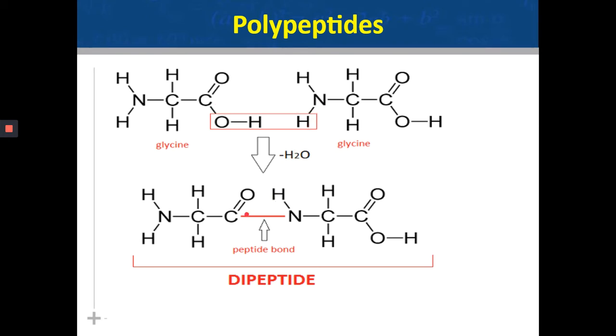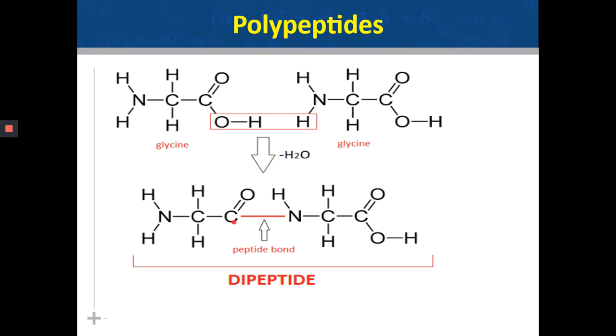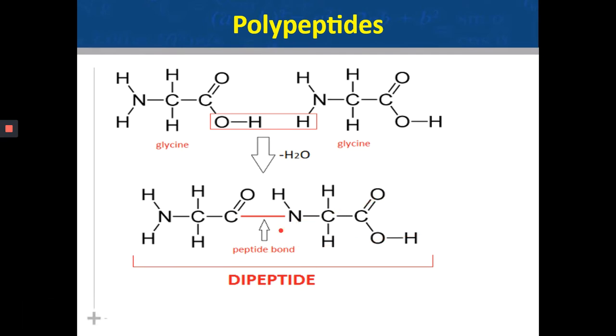So they will form a covalent bond where they share their electrons, and this covalent bond is called a peptide bond, which is found between the carboxylic acid group's carbon and the amine group's nitrogen. A single peptide bond joining two amino acids will lead to the formation of a dipeptide. So in a dipeptide, there is a single peptide bond. That's the beginning of how a polypeptide forms.